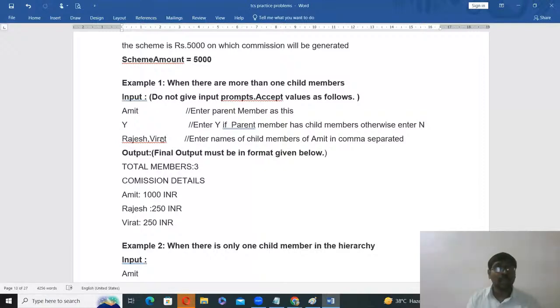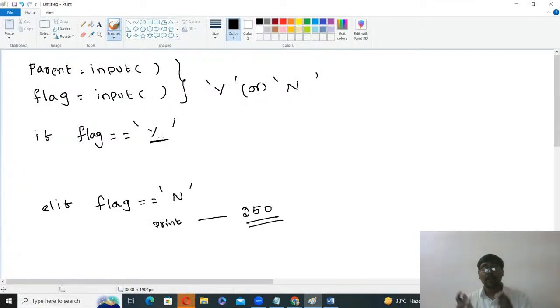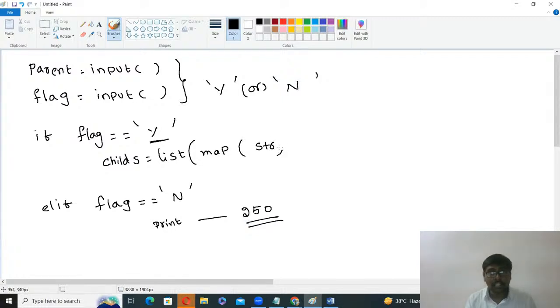Stop, input completed. Suppose the flag is equal to y, then you are reading the input separated by comma. Whatever you entered is placed in a list: list of map of str, comma, input dot split.